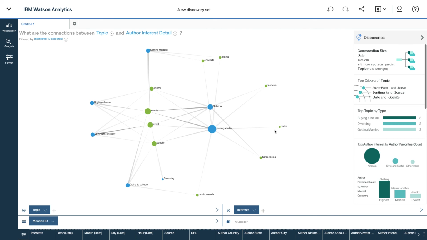So it's a very quick pass at the power of examining author interest as it relates to social media within Watson Analytics for Social Media.